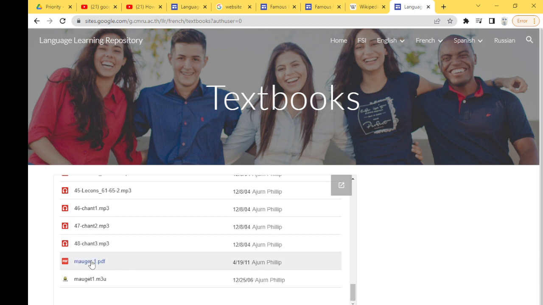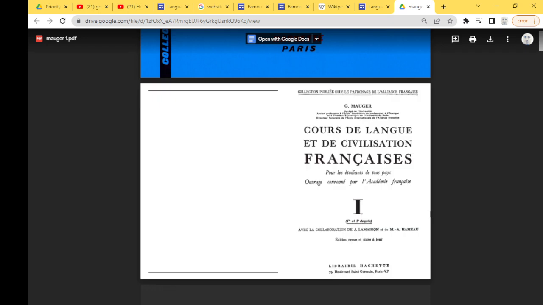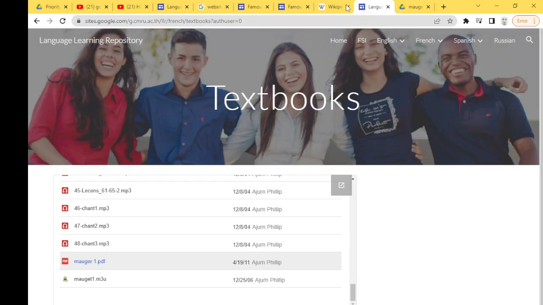Okay, so look, I click on PDF and it will open a totally new page with the PDF. Okay, and then I go back and audio, I click on audio and it's opening the file and we will hear it if we click.